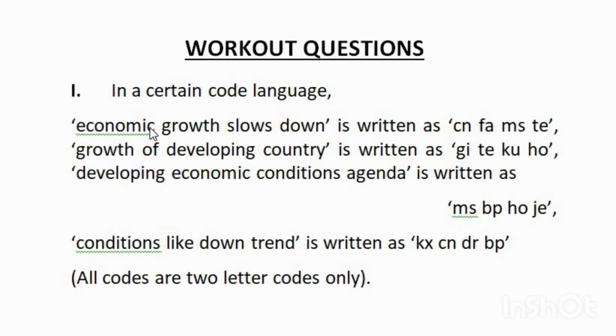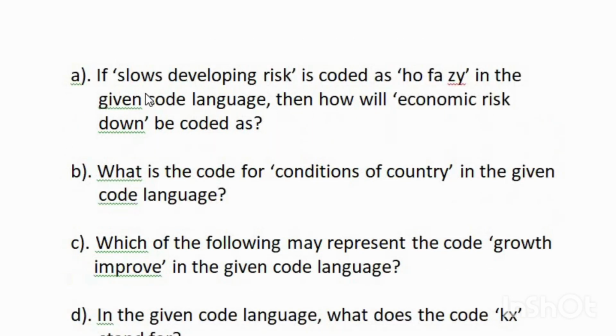First one, in a certain code language, economic growth slows down is written as CN, FA, MS, TE. Growth of developing country is written as GI, TE, KU, HO. Developing economic conditions agenda is written as MS, BP, HO, JE. And conditions like downtrend is written as KX, CN, DR, BP. All codes are two-letter codes only. First question, if slows developing risk is coded as HO, FA, ZY in the given code language, then how will economic risk down be coded as?